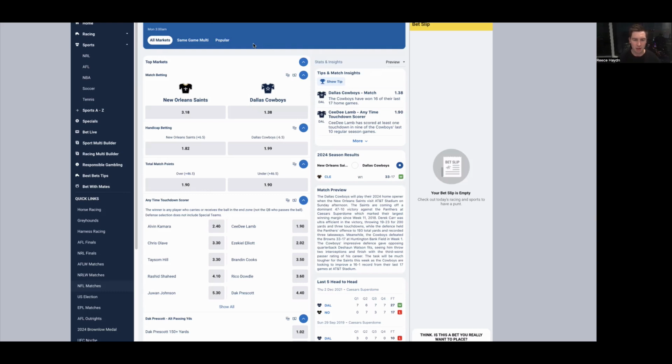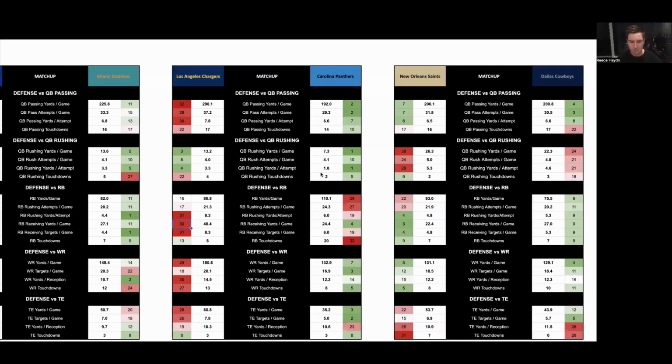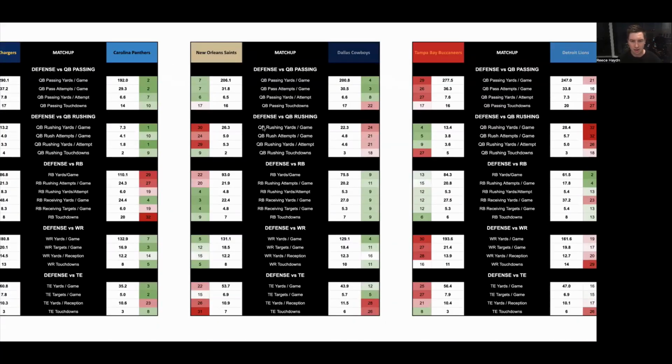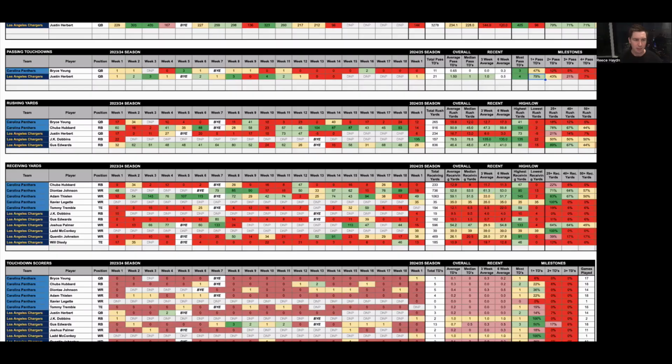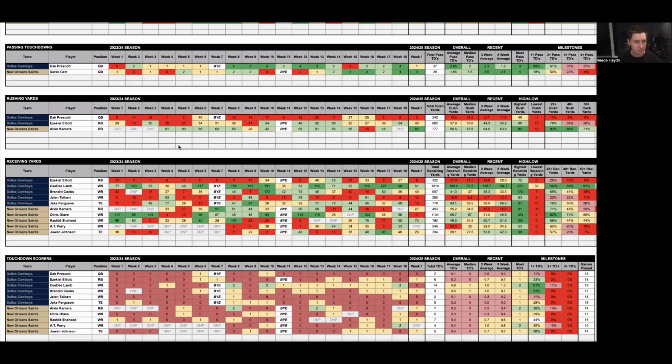So I'd be leaning towards the Cowboys winning, and then also towards the overs, potentially buying that number down from the 46.5 down to closer to 40. And then from a player prop perspective, we look here. New Orleans defend wide receivers pretty well, don't defend tight ends all that great. But I think with Dallas's passing attack, we can definitely look to target CeeDee Lamb here for passing yards.